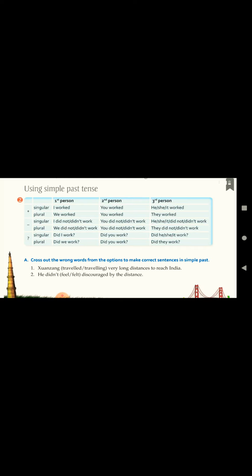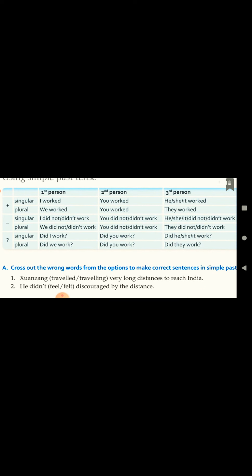For positive sentences, the rule is very simple: subject and past tense of the verb. You just have to change it into the past tense. Now for negative sentences, we keep the past tense of the word do. So the past tense will be did, and we add not, and then we keep the verb in its base form. The verb remains the same. It will not be I did not worked. That is incorrect. If we are keeping did, the verb will be as it is.